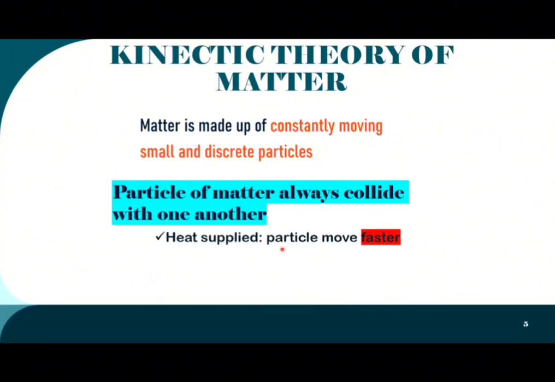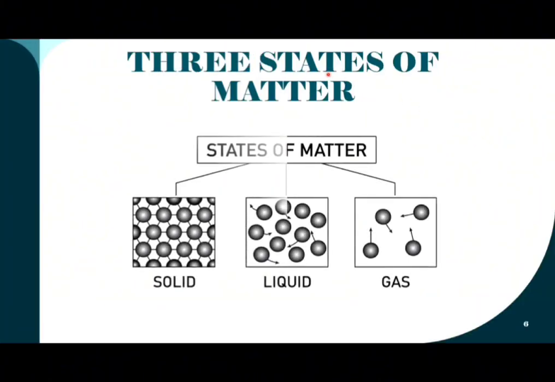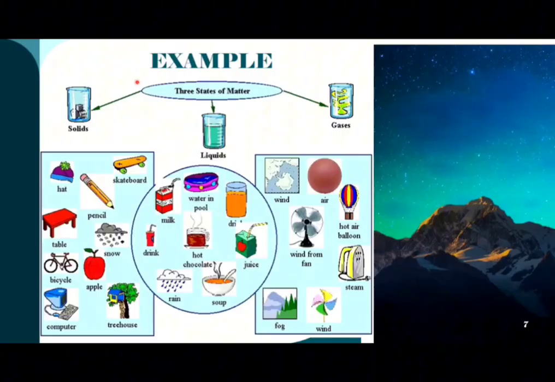When heat is supplied, the particles will move much faster, while when it's cooled down, the particles will move much slower. This is an example of the three states of matter: solid, liquid, and gas.